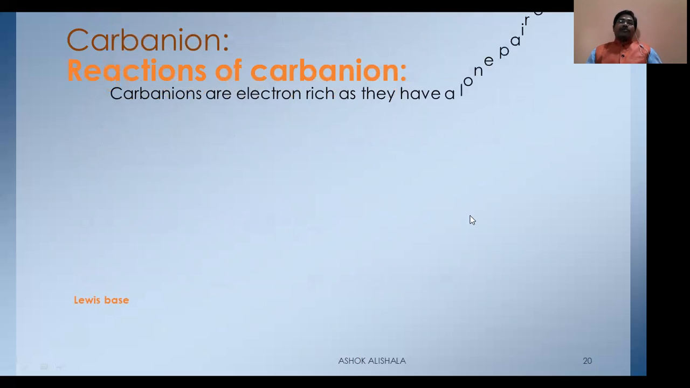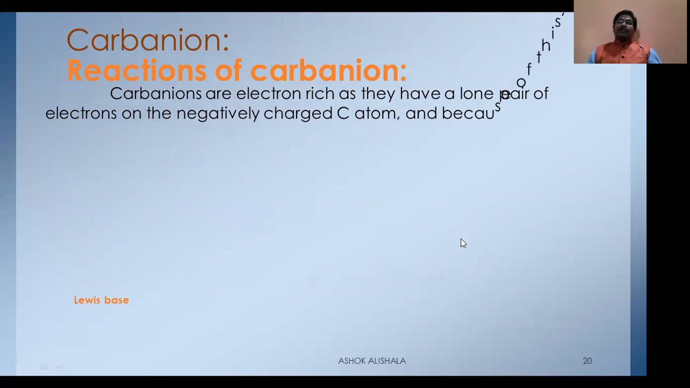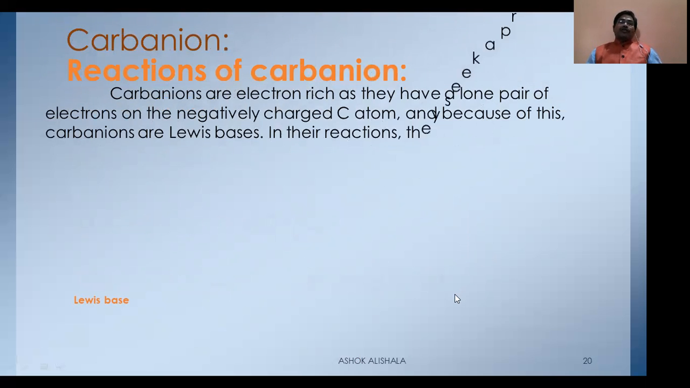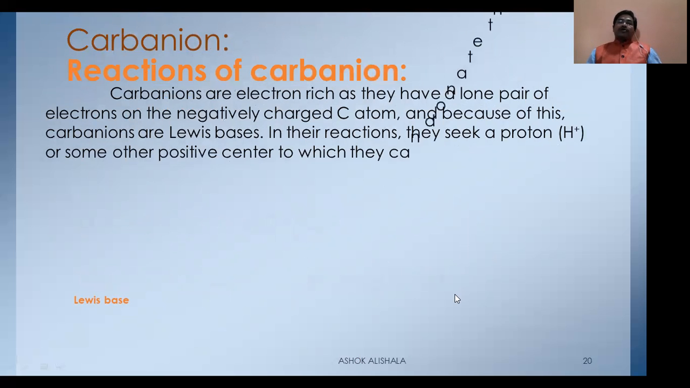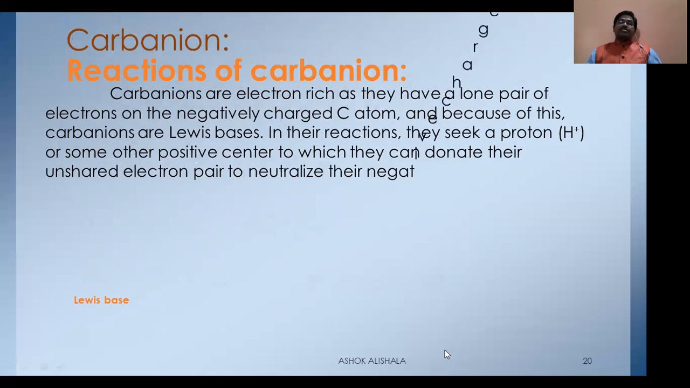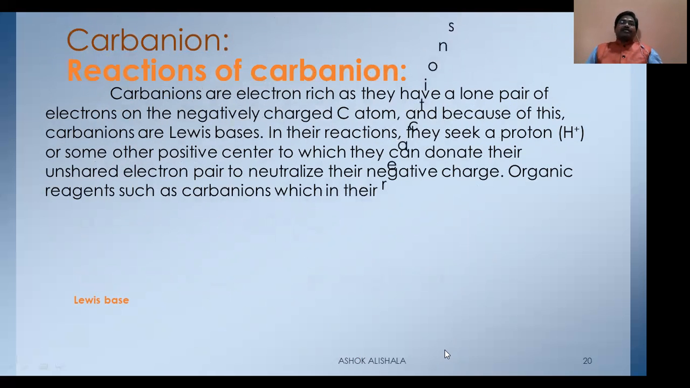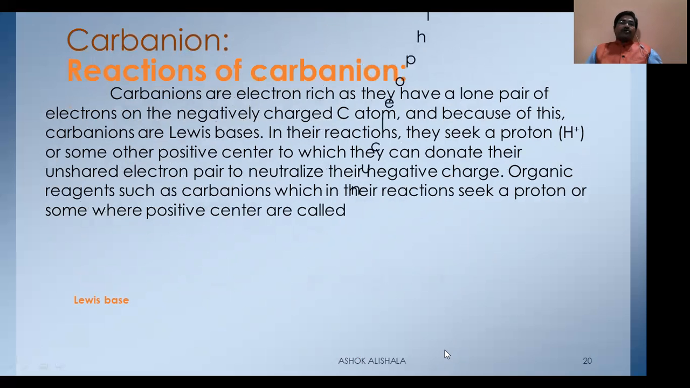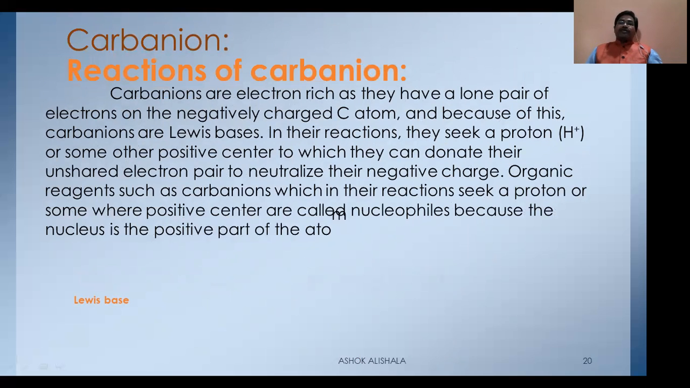Now, carbanions are electron rich as they have a lone pair of electrons on the negatively charged carbon atom, and because of this, carbanions act as Lewis bases in their reactions. They seek a proton or some other positive center to which they can donate their unshared electron pair to neutralize their negative charge. Organic reagents such as carbanions, which in their reactions seek a proton or some other positive center, are called nucleophiles because the nucleus is the positive part of the atom.